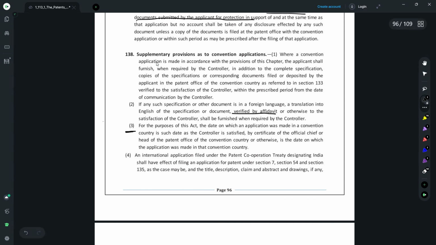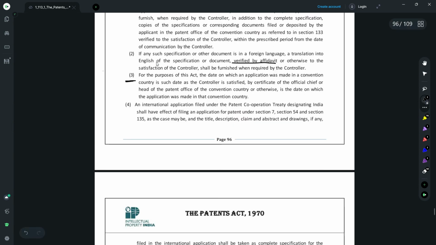Subsection 3 provides that the controller, by way of this priority document that you submit, also verifies what is the particular priority date given to the application that you filed in the convention country, in the first basic application. Subsection 4 deals with PCT applications in particular.